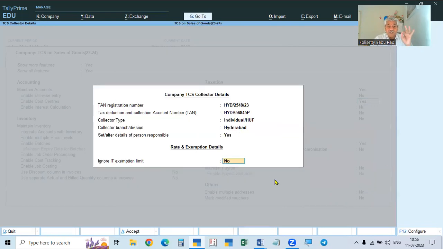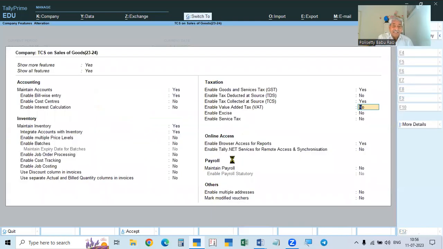And then the most important thing, rate and exemption details. Here, 50 lakhs is completely exempted. It is not a threshold limit. Threshold limit means if it is exceeded, the total will be taxed. But here it is completely exempted, and only above the exemption limit we have to collect. So here, ignore IT exemption limit should be no. We should not ignore. You have to take into account the 50 lakhs limit, and only after that you have to collect. So keep it no. Then accept this.